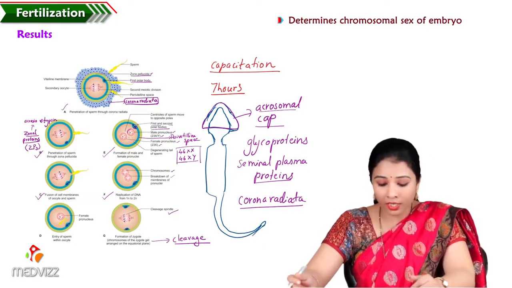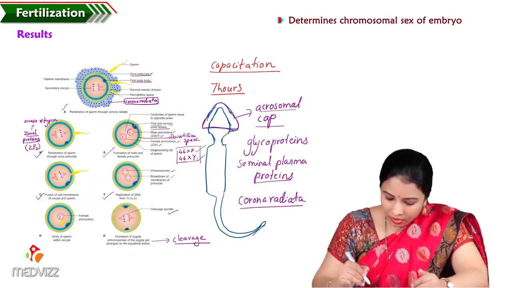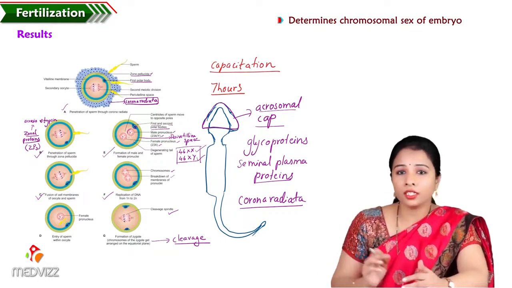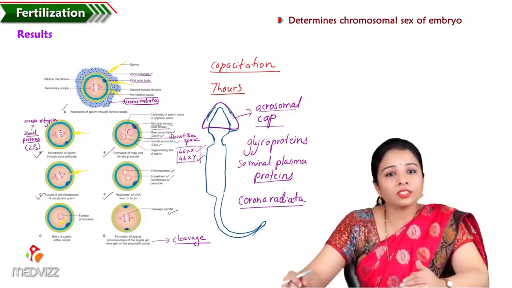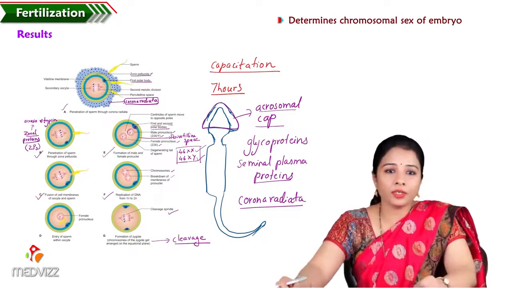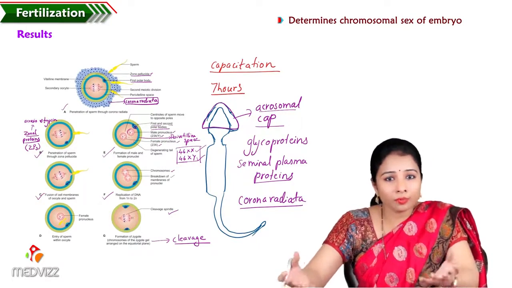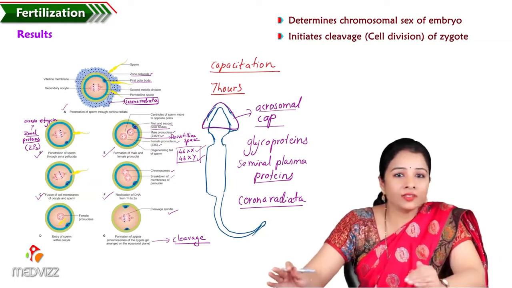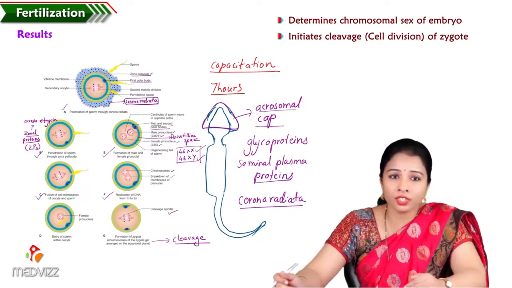If it is 46 XY, then it is a male zygote. If it is 46 XX, then it is female. And this zygote, before it forms a complete cell, immediately initiates cleavage, that is cell division.